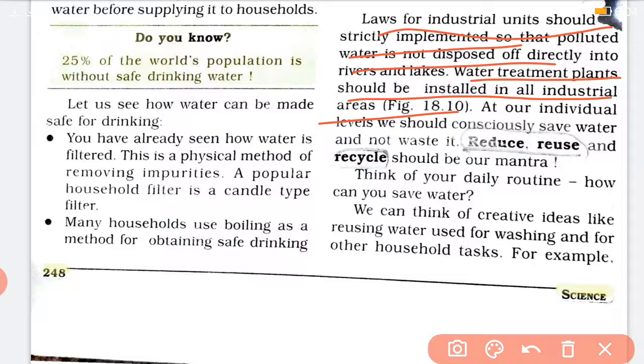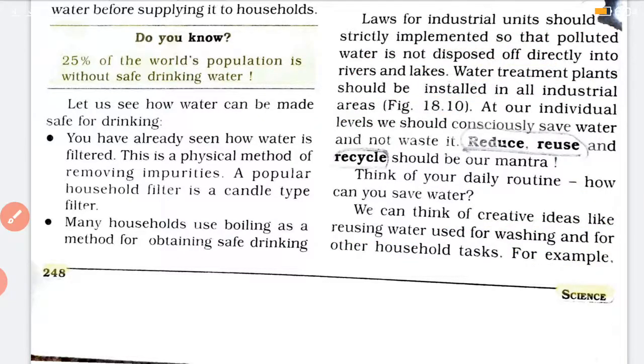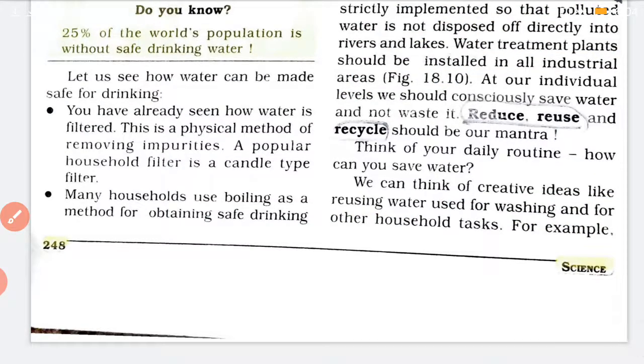Okay, and from our part too, being a good citizen of India, it is our responsibility also to see that water bodies are not polluted. So we can think of creative ideas like reusing water after washing, and we should save water. We should reuse water, like the water used for washing vegetables can be used for watering plants so that water is not wasted.